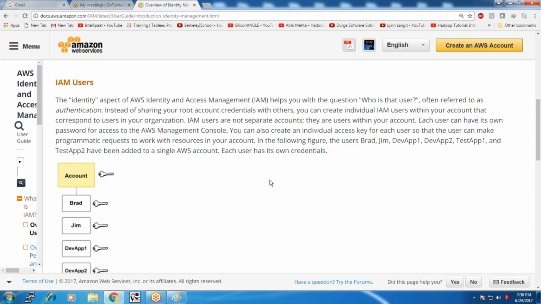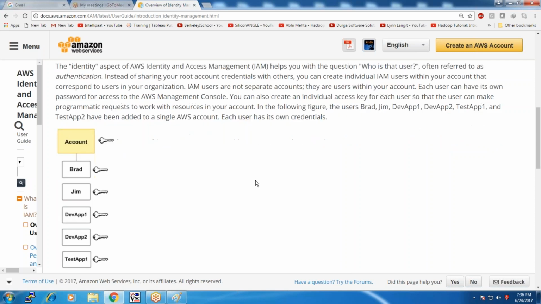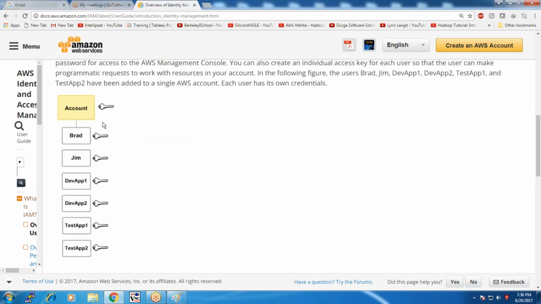Here each user can make use of the services according to what they are assigned. In this example, we can create a root user account under which we have Brad and Jim. These are the users associated. These are groups, DevOps, and we can even add users to the group and assign privileges to those groups through IAM.